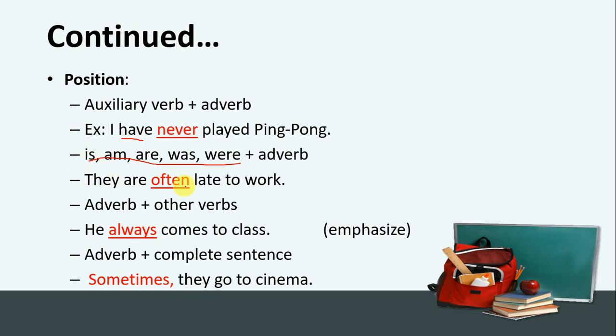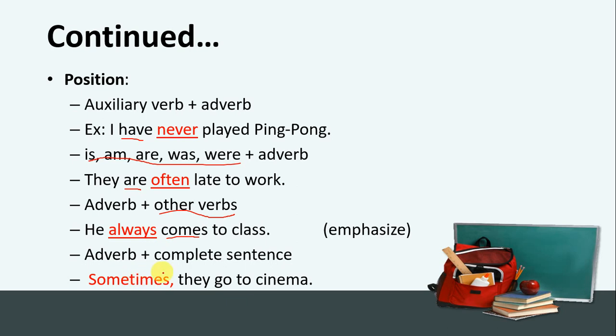They are often late to work. So here are is a to be verb, and often is used after the verb. Often is a frequency adverb. Adverb plus other verbs: He always comes late to class. So see, always is an adverb of frequency, used before the main verb, or for emphasis, adverb plus complete sentence.